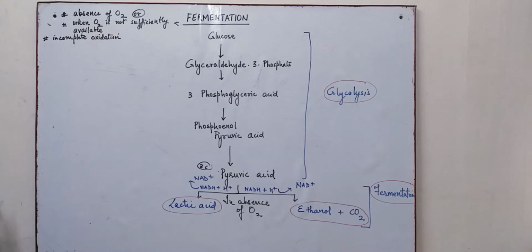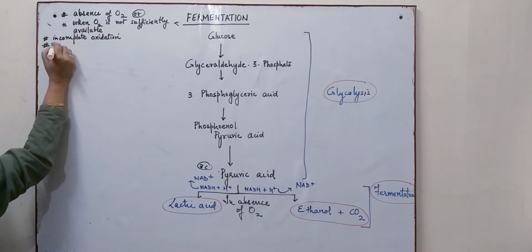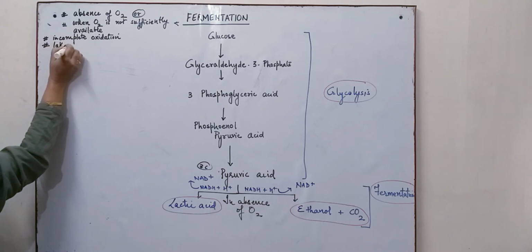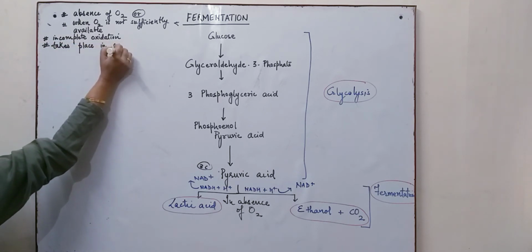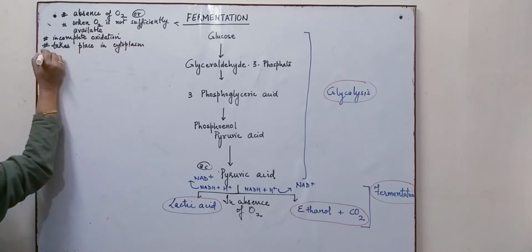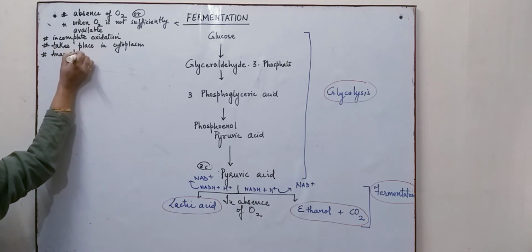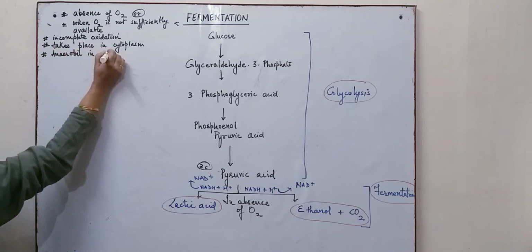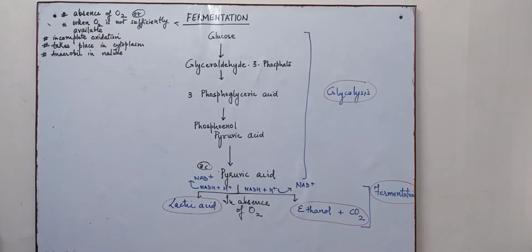This process takes place in the cytoplasm, and it is anaerobic respiration. It is anaerobic in nature because of the non-availability of oxygen.